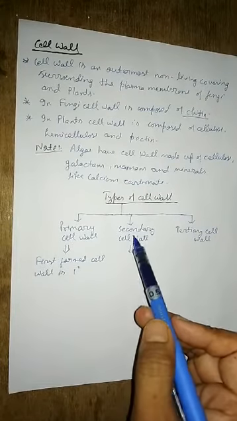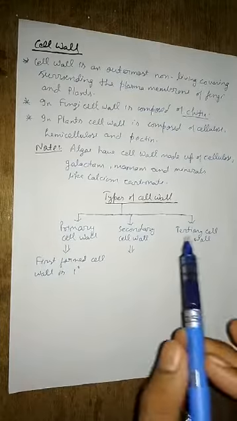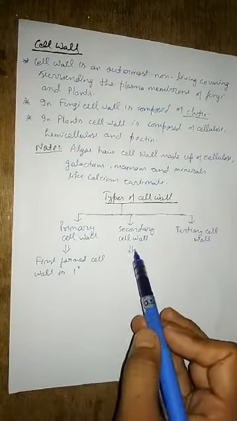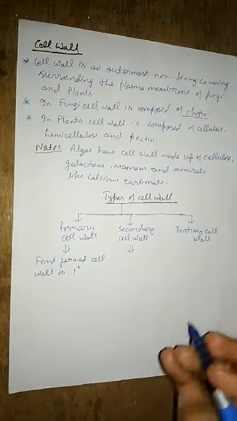Means we can say the cell wall that is formed in a mature cell after the formation of primary cell wall is called what? Secondary cell wall.